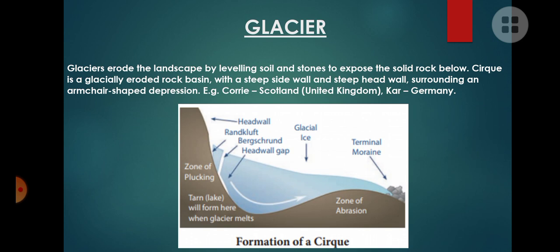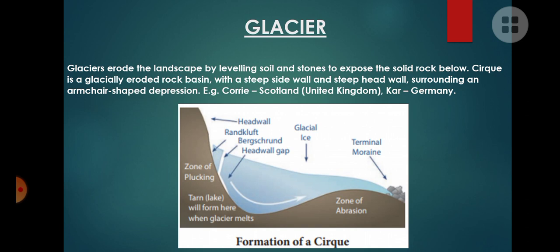Okay, fine. Now let's move on to the next topic: what is a cirque and how is it formed. When the glacier moves from the mountain towards the valley, it erodes the landscape on the way.